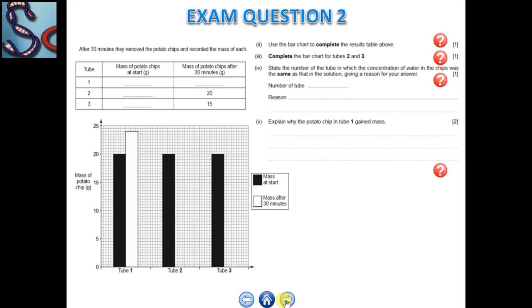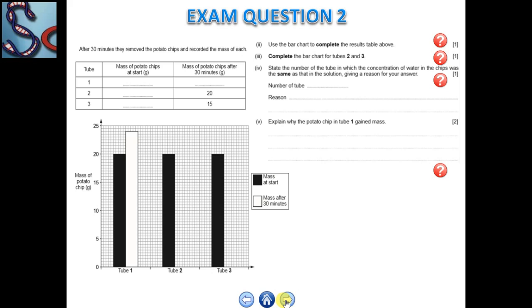And the mass of the chip after 30 minutes is given in the first, you have to notice it. What is the value? Okay, which is the white bar graph. Black bars indicate the mass at the start in different test tubes, and white is the mass after 30 minutes.